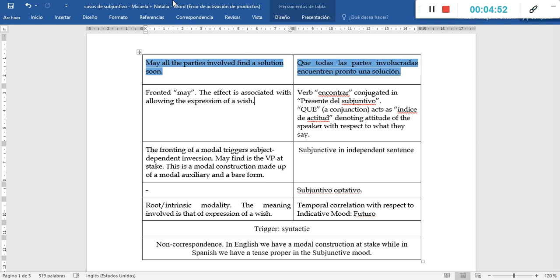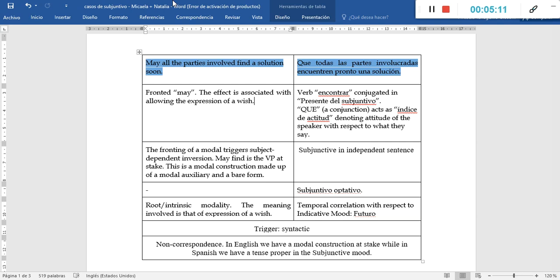We have already said that in Spanish we have an instance of a verb conjugated in the subjunctive mood, and we find that the verb in the subjunctive mood is part of an independent sentence.